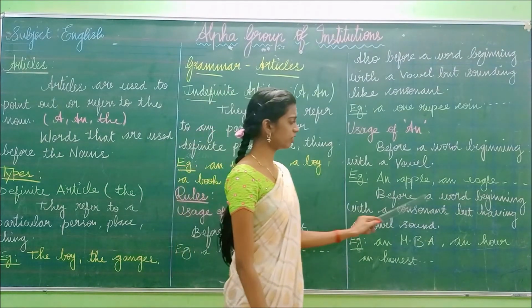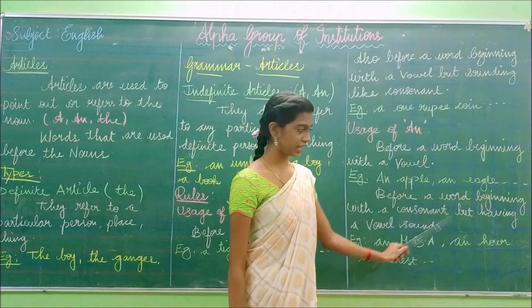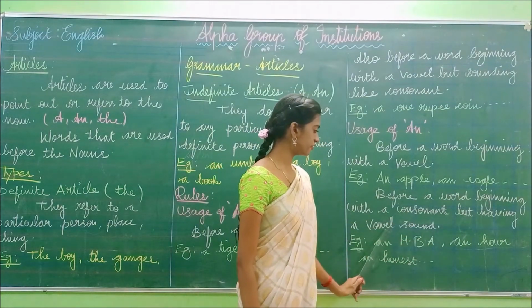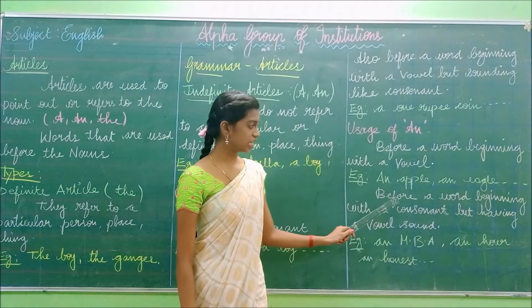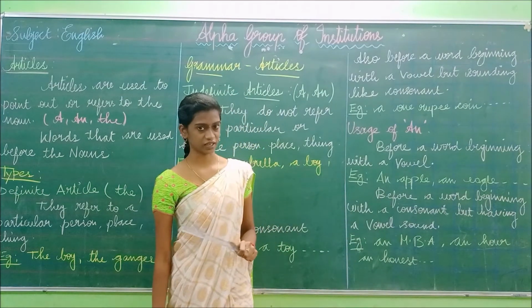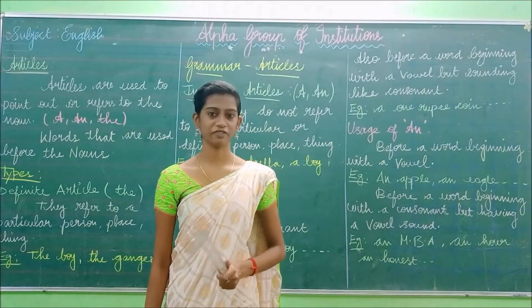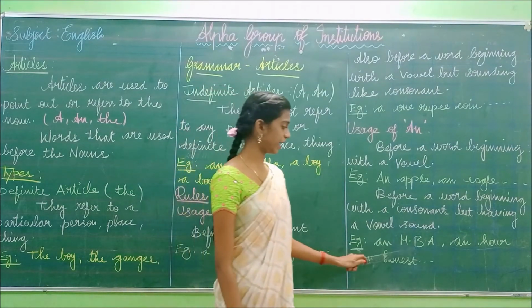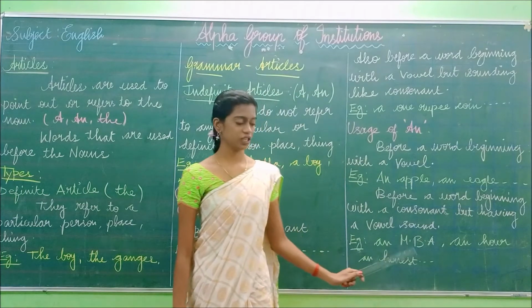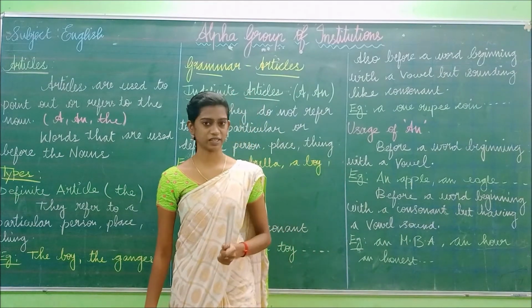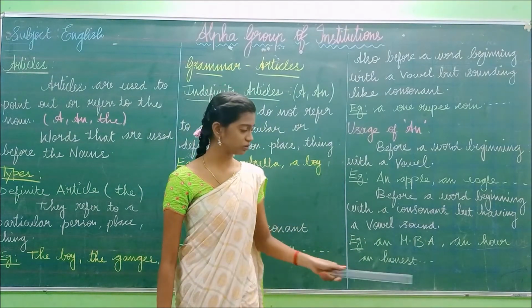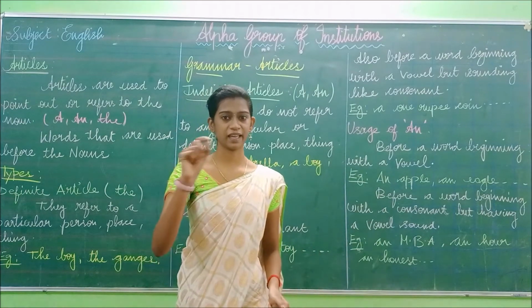Next, before a word beginning with a consonant but having a vowel sound. In this case, the word starts with a consonant letter, but it sounds like a vowel. Let's see the example. MBA, MBA. So this M is a consonant. Am I right? It is a consonant, but it sounds like em-bee-ay, starting with a vowel sound.